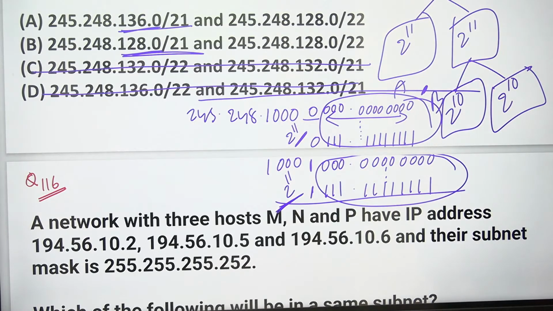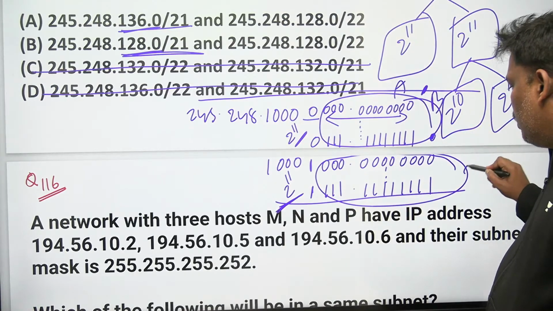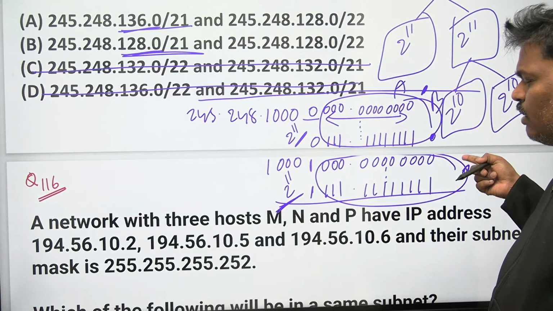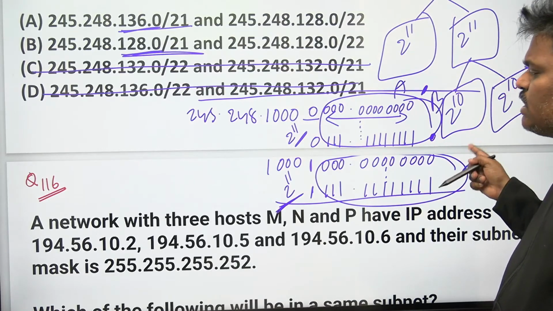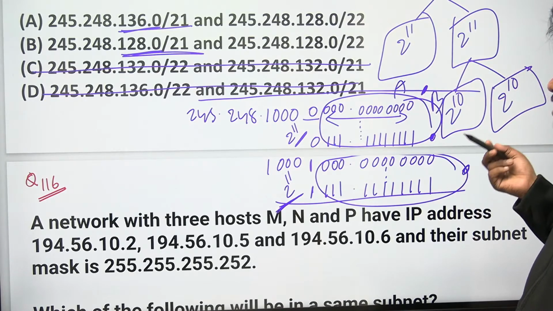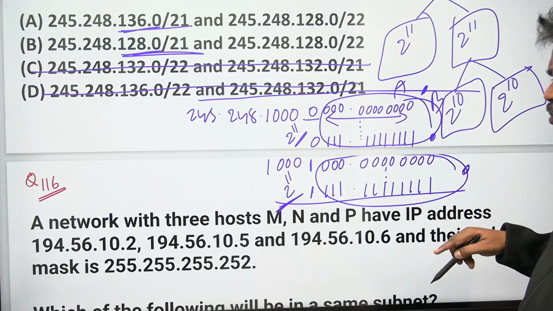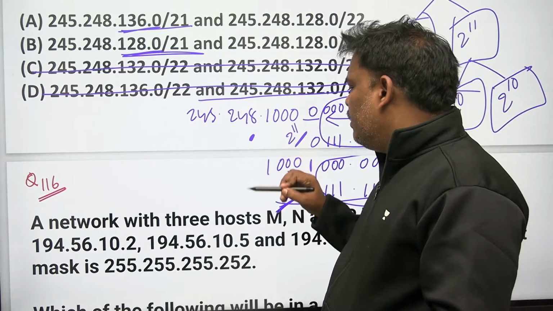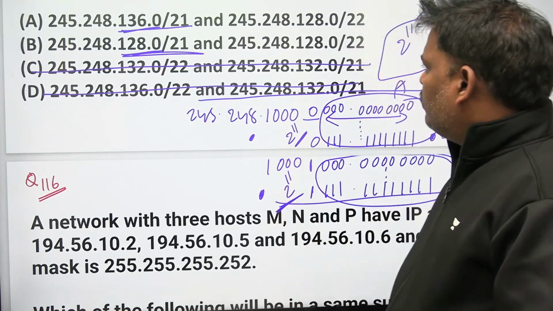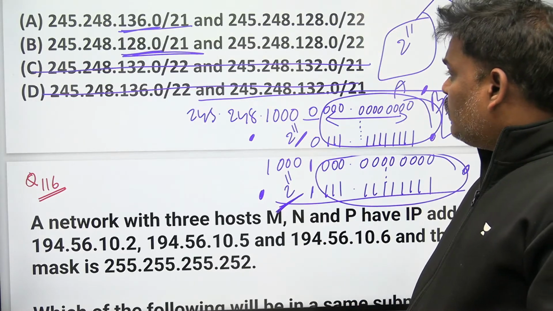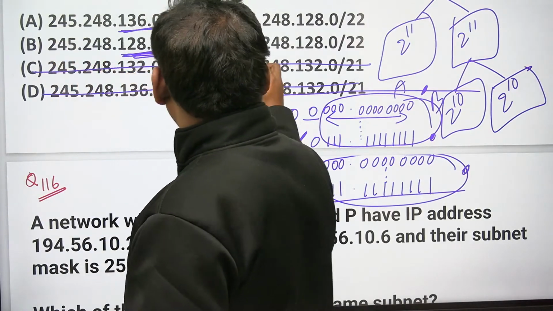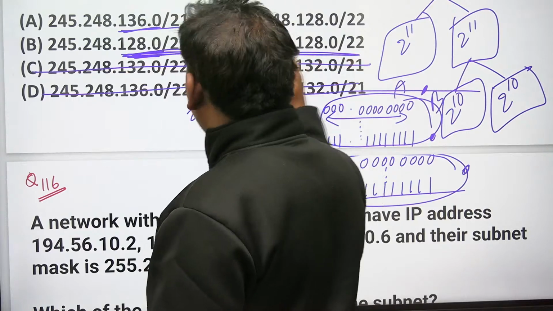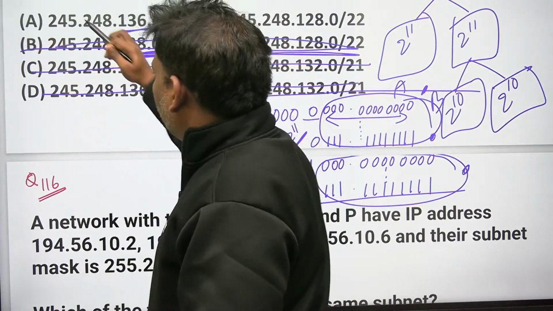To proceed to get the actual answer, we will see the remaining part also. See, in both the areas, our hosts are 2 power 11. Out of 2 power 32, if you remove 2 power 11, it goes to 2 power 21. So the mask is slash 21. So the right answer is either option A or option B, because for A, maybe this group is allocated, or maybe the other group is allocated. But I can easily say B cannot be the answer. So the answer is only A.